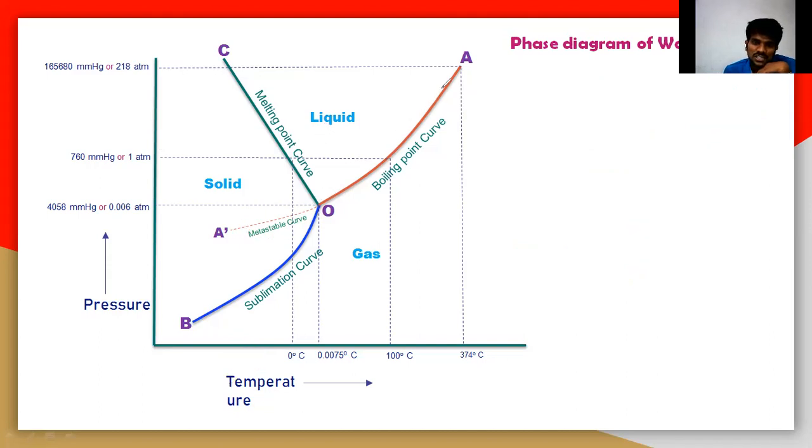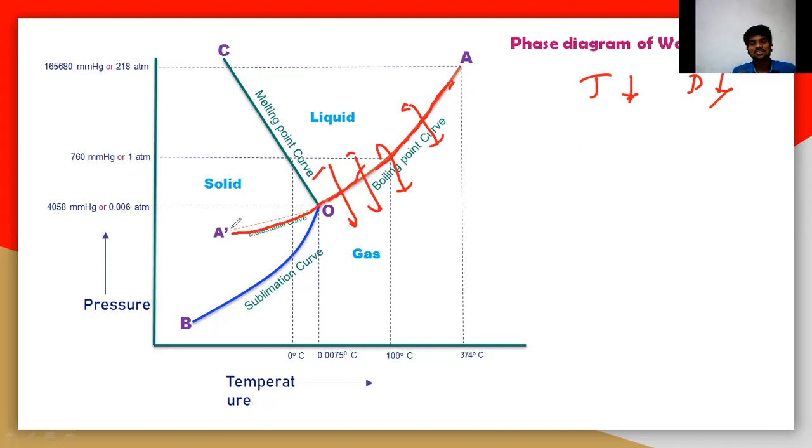So what happens here? We are decreasing the pressure and the temperature slowly. There is no change in the equilibrium between the liquid and gas. There is again equilibrium between the liquid and gas. We are slowly decreasing the pressure and temperature, so whenever it reaches this point OA dash, it forgets about the conversion to the solid phase.